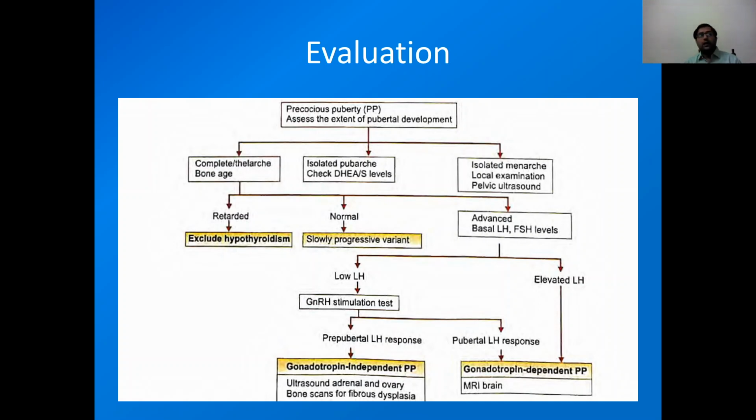And if bone age is more than chronological age, then we have to assess LH and FSH levels. If LH level is low, then we have to perform a gonadotropin releasing hormone stimulation test. If prepubertal LH response, then it is peripheral precocious puberty. If pubertal LH response, then it is gonadotropin dependent precocious puberty, so we have to look for organic causes, and we need MRI assessment. But if LH is elevated, then it is gonadotropin dependent or central precocious puberty.